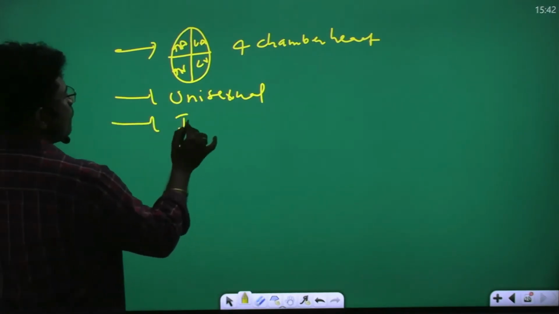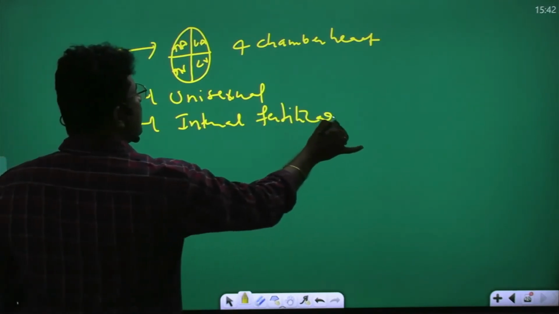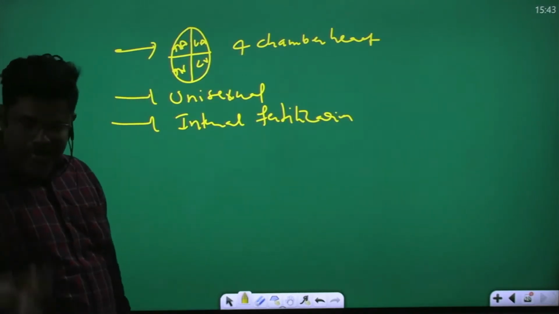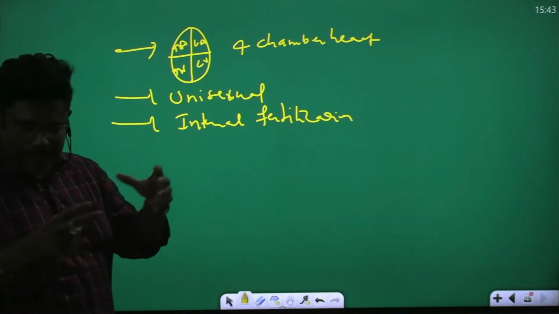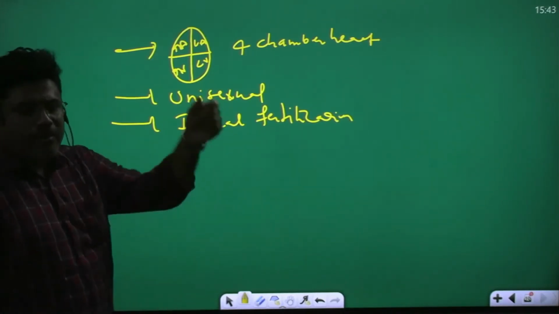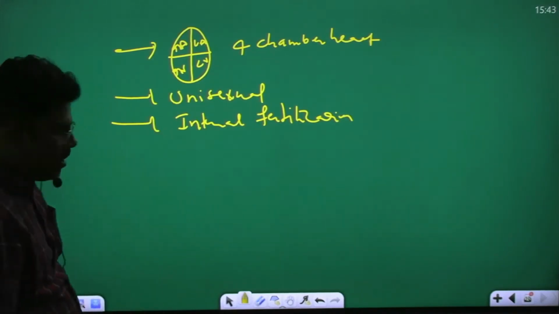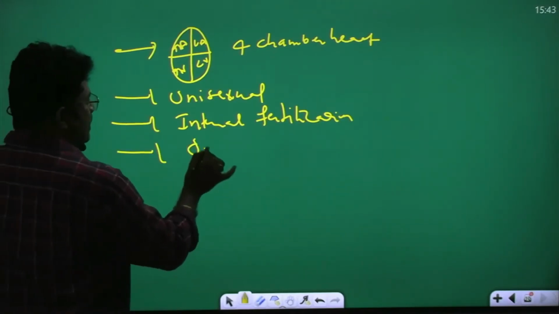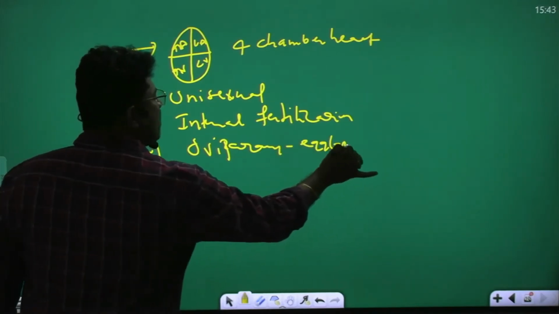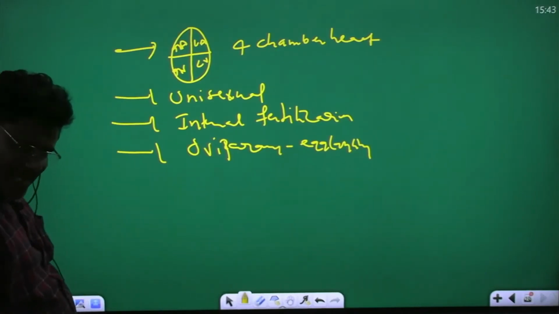Fertilization is internal. What is the meaning of internal fertilization? The male cock and female hen copulate. During copulation, male sperms are released into the female body. Sperm and ovum fertilized inside the female body is called internal fertilization. So birds are oviparous. What is the meaning of oviparous? Egg laying. They lay eggs.